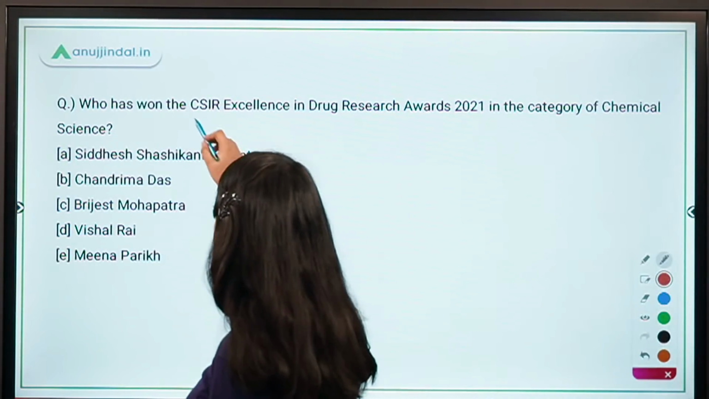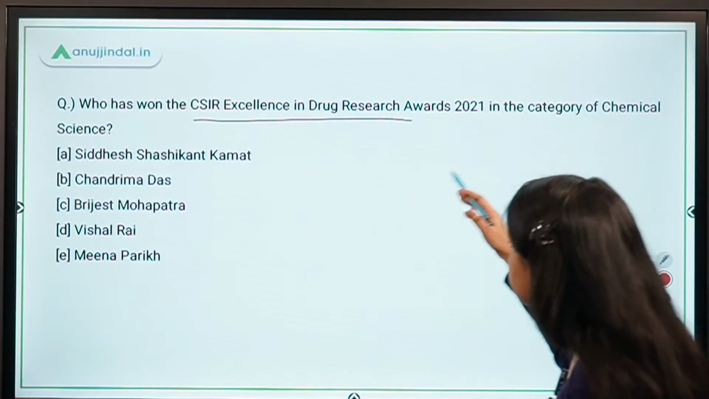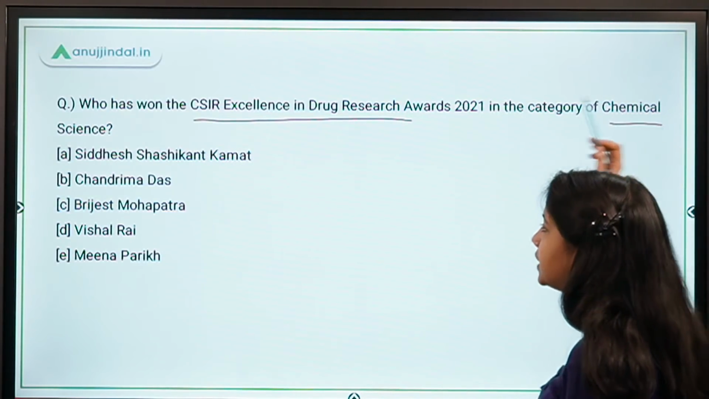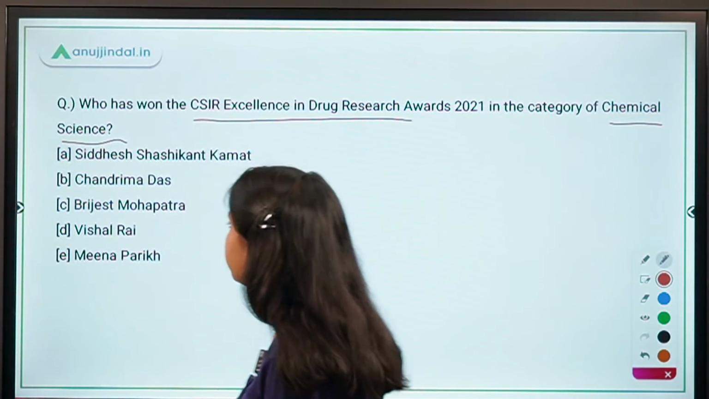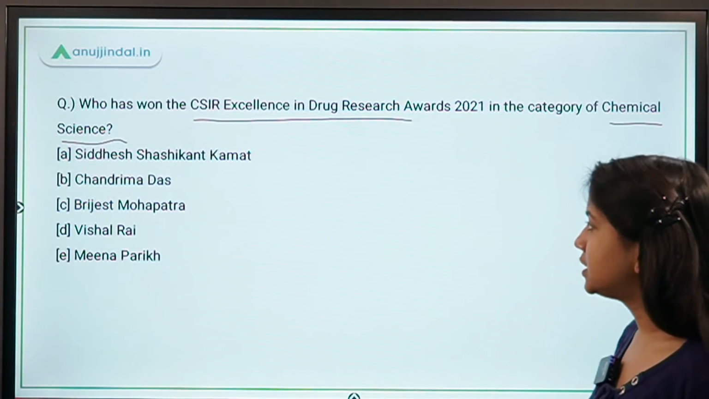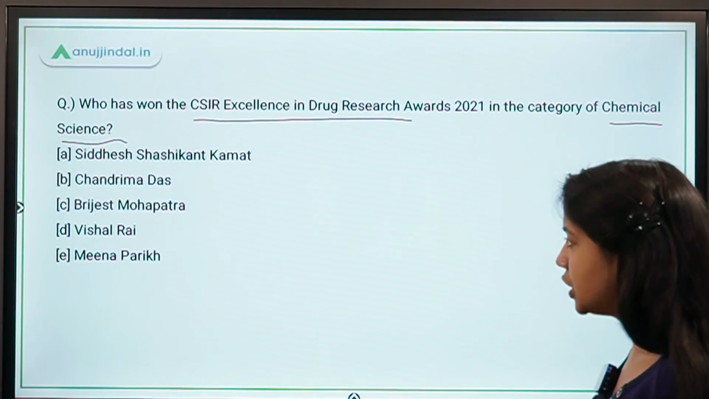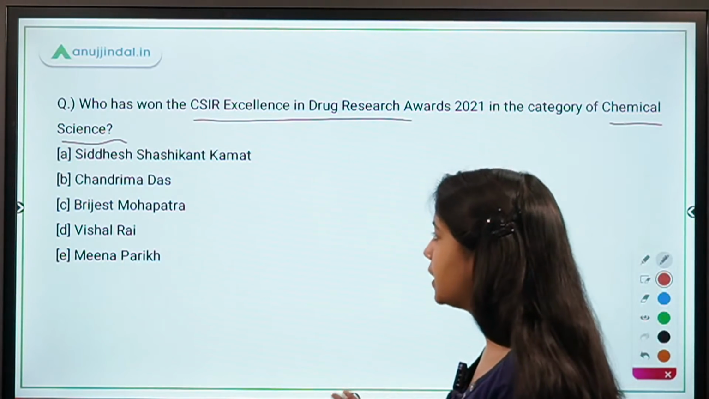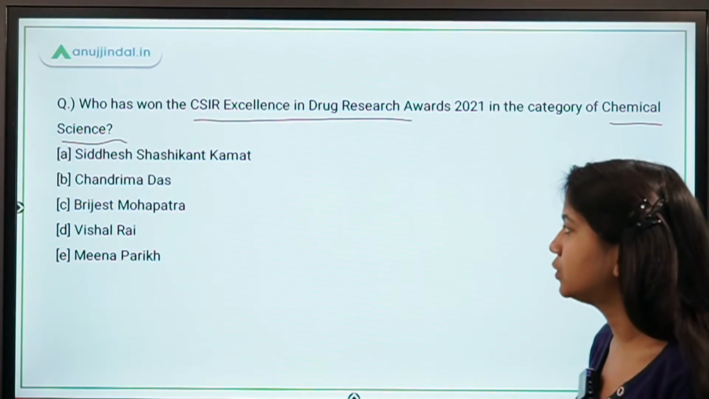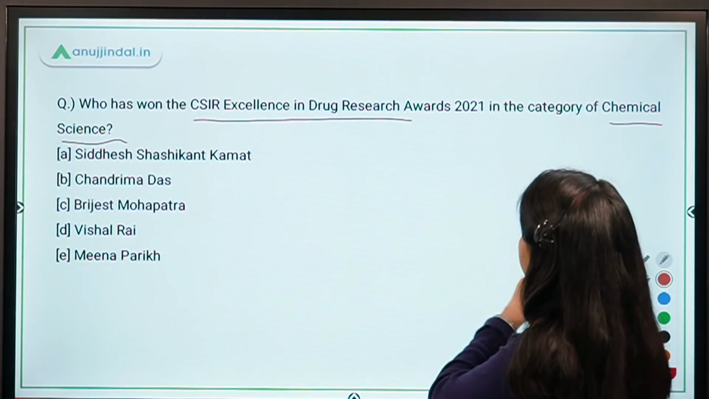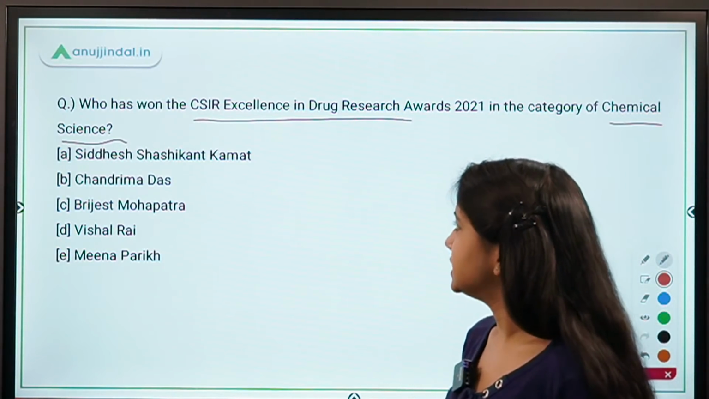Who has won the CSIR Excellence in Drug Research Awards in the category of Chemical Science? Siddhesh Shashikant Kamat and Chandrima Das, Brijesh Mahopatra, Vishal Rai, Meena Parekh. Who has won this award in the category of Chemical Science?